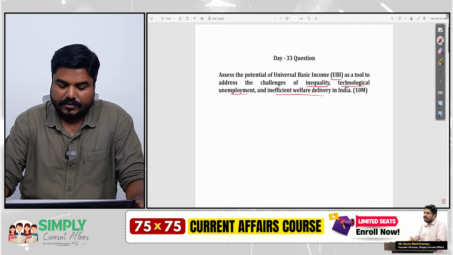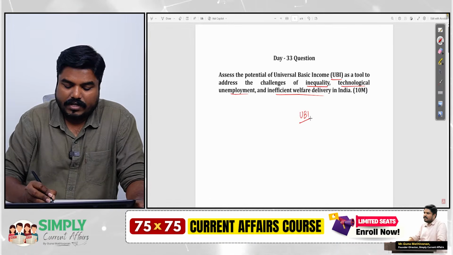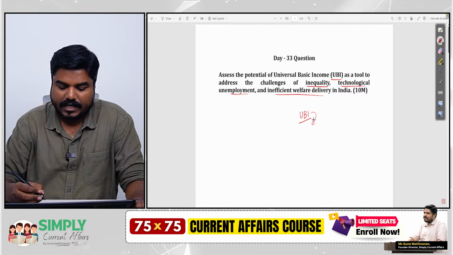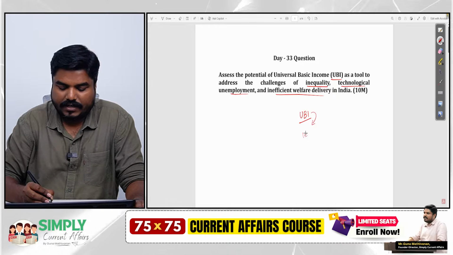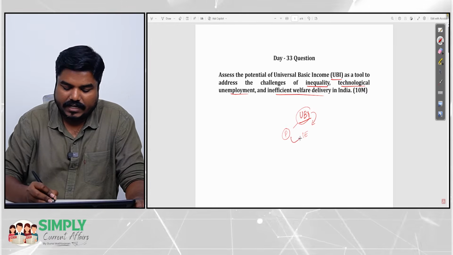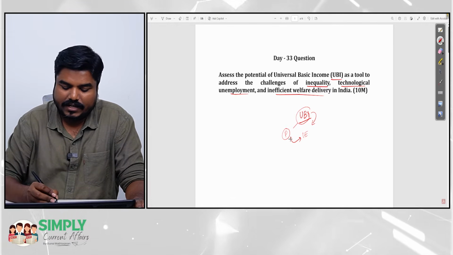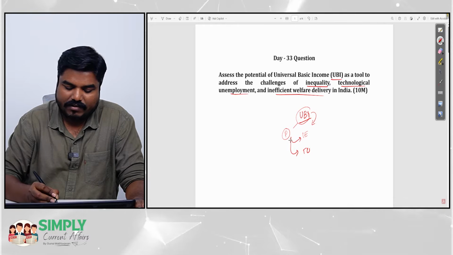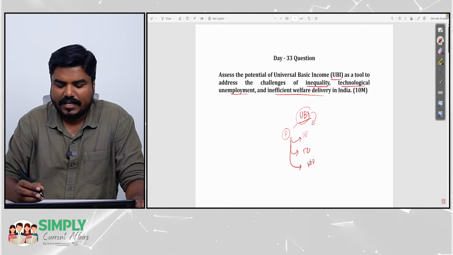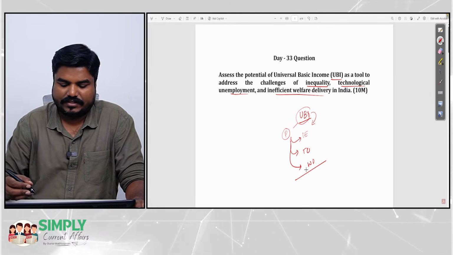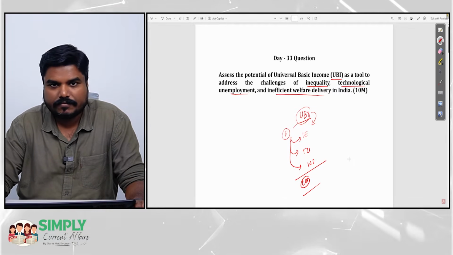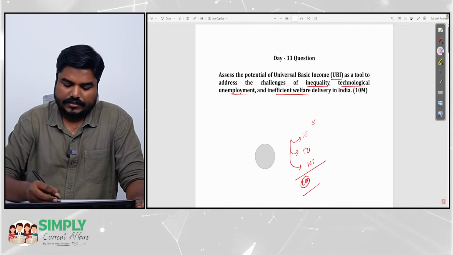Right? So you can start with explaining what is this UBI. Okay, so it has immense potential and how it can address the inequality. So mention something about the potential and link it with how it can address the inequality, how it can address the technological unemployment, how it can improve the welfare delivery in India. Okay, and also highlight some challenges, though challenges is not explicitly asked. Highlight some challenges and give a conclusion. Very simple structure.